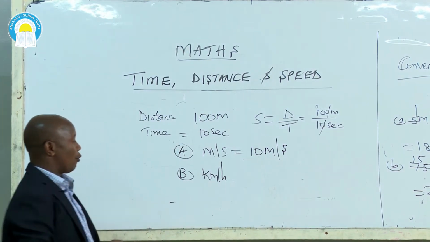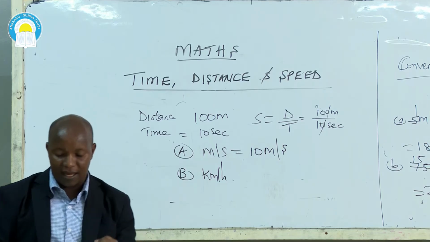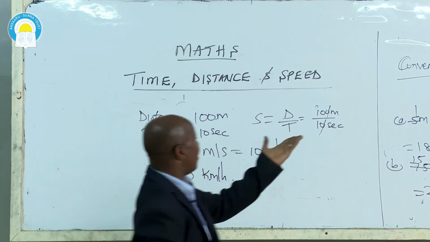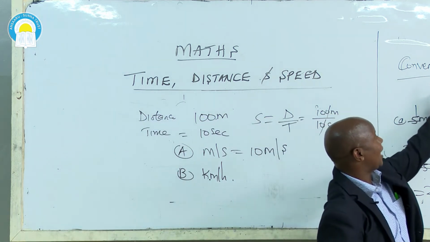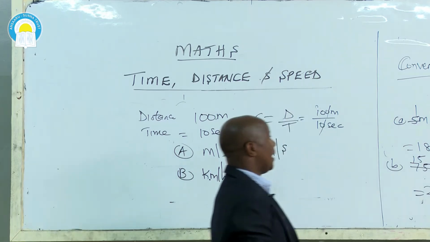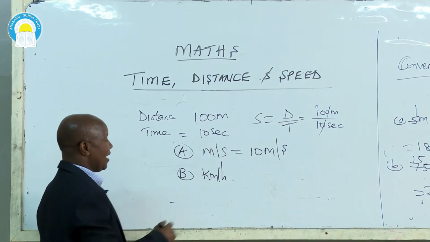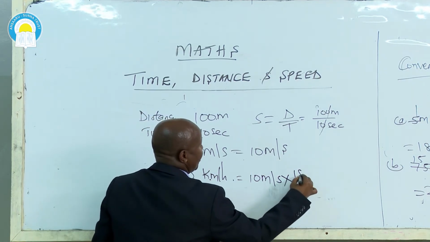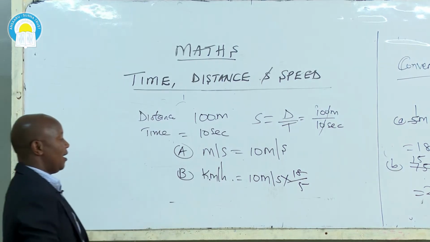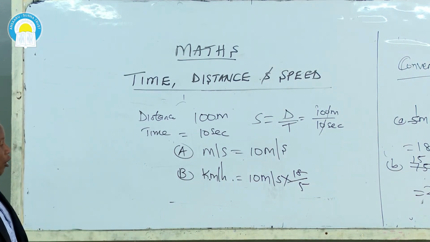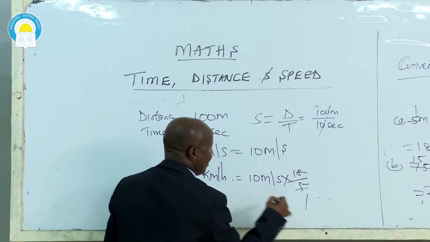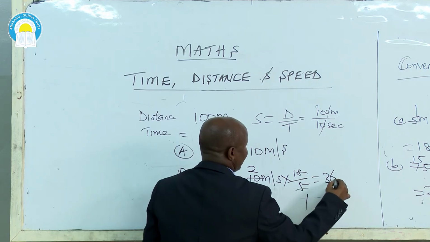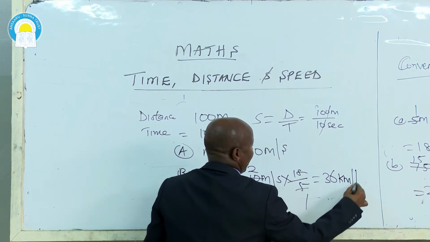Now, question B, the examiner wants the answer in kilometers per hour. Just the same way we have done here. To convert meters per second to kilometers per hour, you multiply times 18 over 5. So in my case here now, I will get the 10 meters per second, then I multiply by 18 over 5. 5 goes into 5 once, and 5 goes into 10 only 2 times. 2 times 18, you get 36 kilometers per hour.